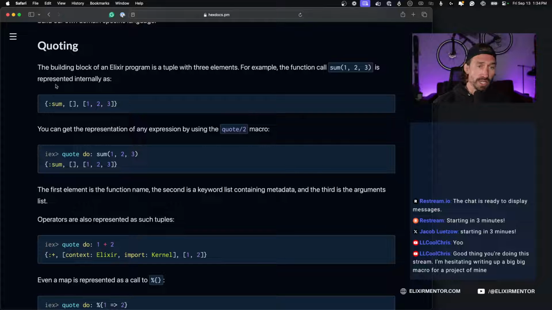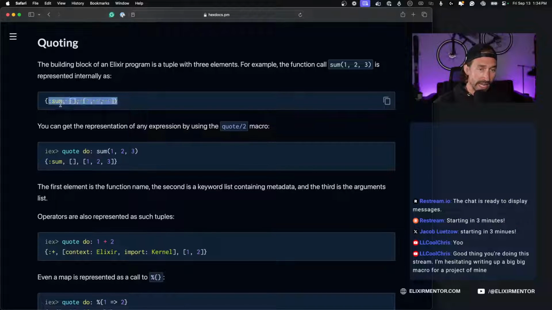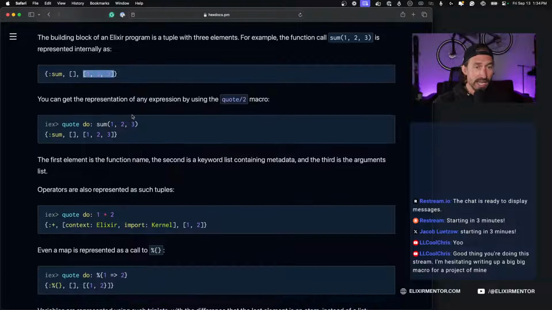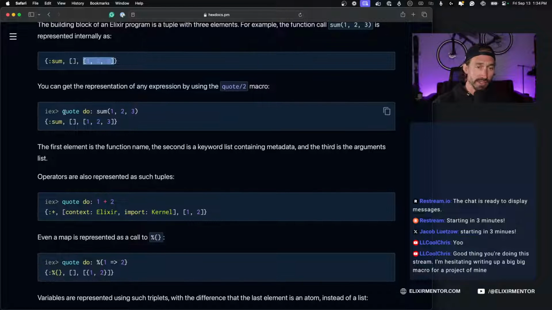Quoting. The building block of an Elixir program is a tuple with 3 elements. For example, the function call sum with 3 arguments is represented internally as an atom that is calling a sum function, metadata here, and then the arguments being passed in. You can get the representation of any expression by using the quote/2 macro. Here they're using quote do and then passing in sum, and they're getting the AST back.